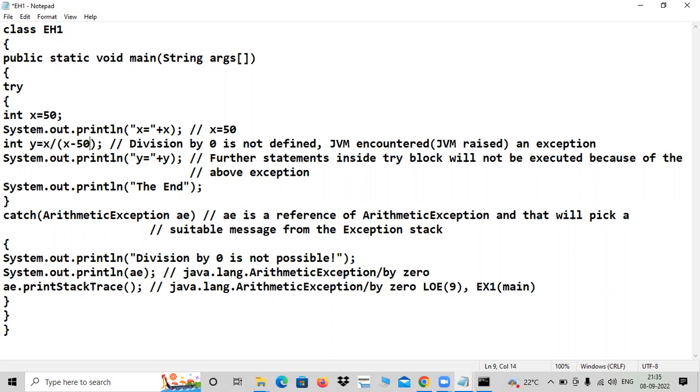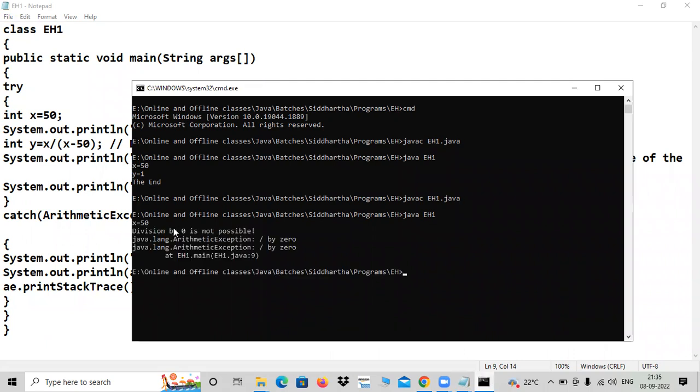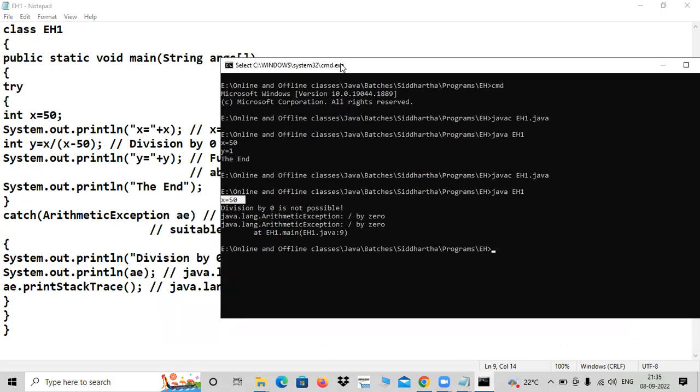Now see, 50. What will happen? You know what is going to happen if I run? 50 is okay, but after that, inside the catch block, whatever I have given, those three statements will come. Again compile, again run. Yes. You got x equals 50, but afterwards you can't get y. No chance to get y, and no chance to get the end also. The end also is not there this time.